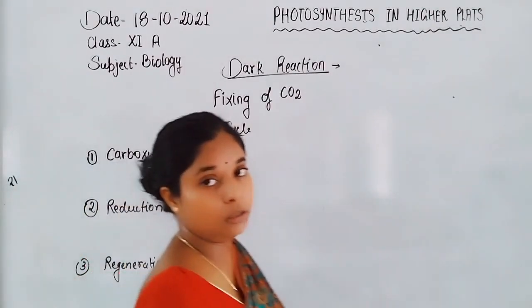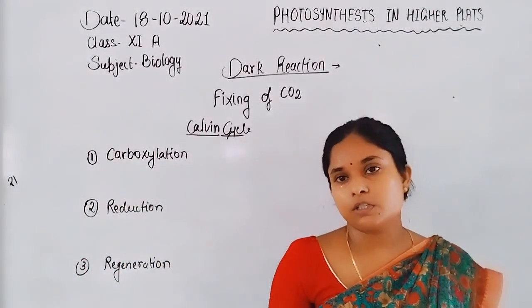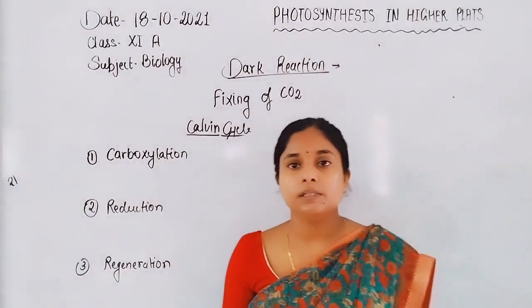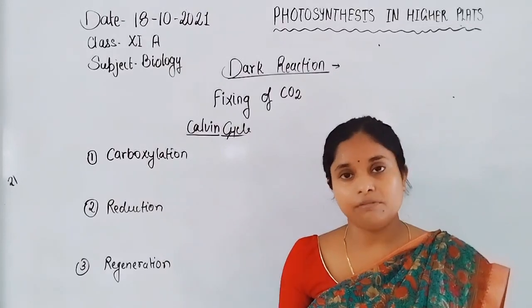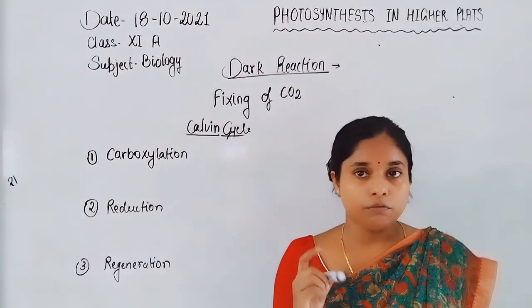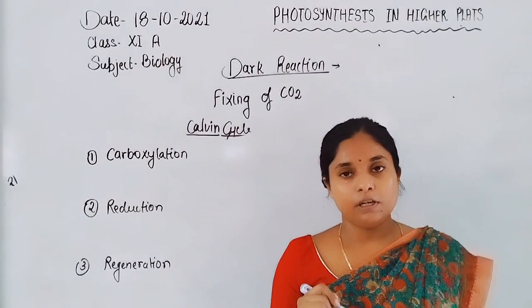These three steps are carried out in the Calvin cycle for the fixation of one carbon dioxide.